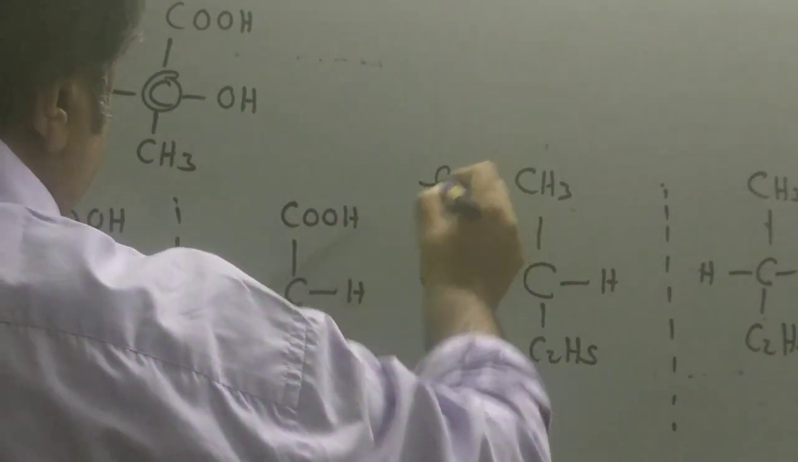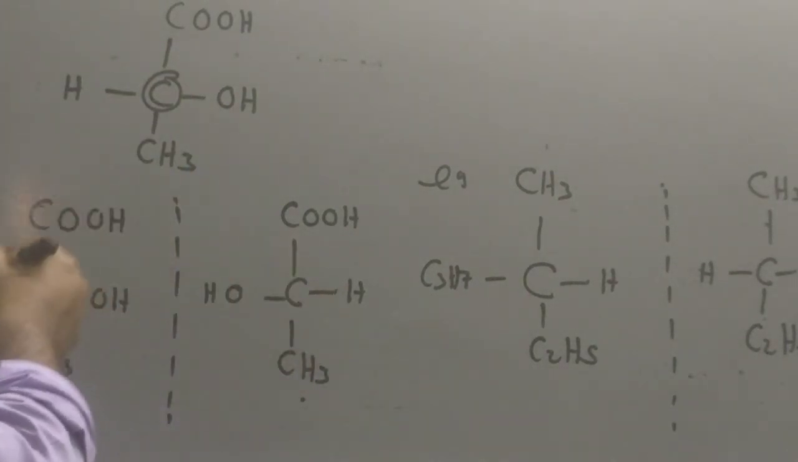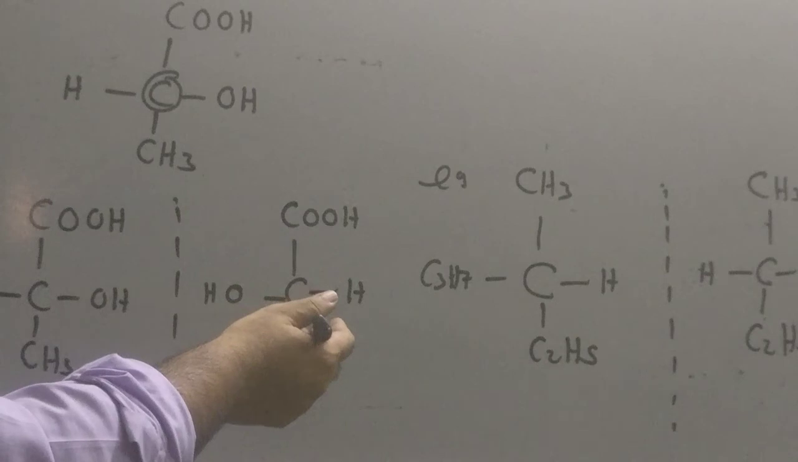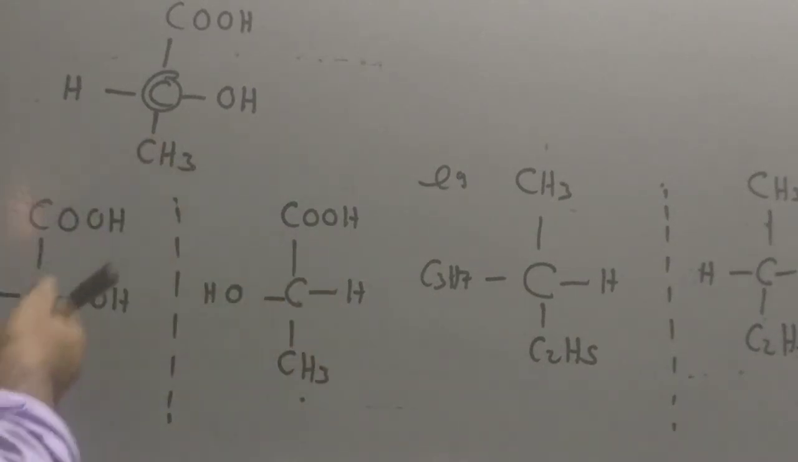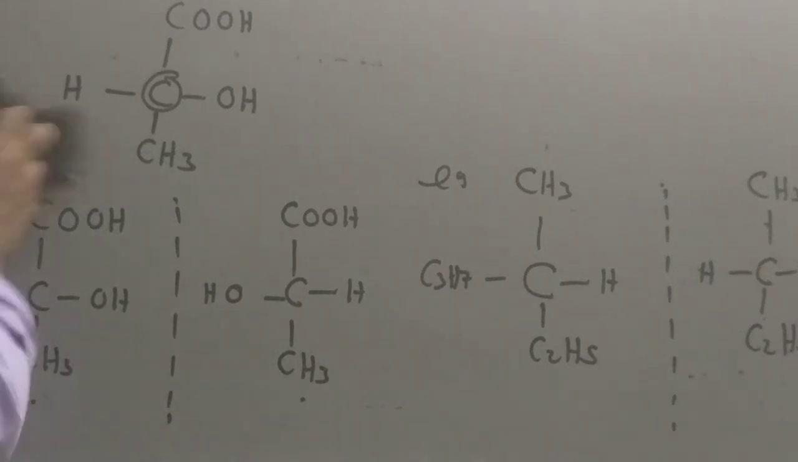As I told you, optical isomers of the given compound have the same molecular formula, same physical properties, same chemical properties. The only difference is that one is dextro and the other is levo. Which one is dextro and which one is levo has to be found experimentally. You can't tell just by looking at it. How do you find out? By doing the experiment.